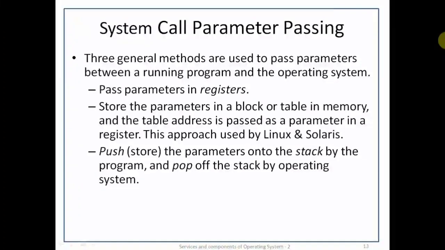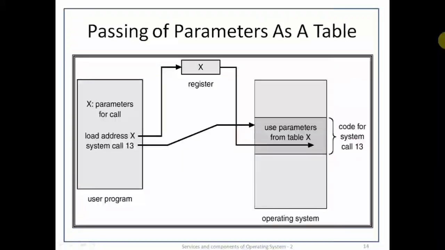This approach is used in Linux or Solaris. Also, we can use a stack to pass the parameters. The push operation is used to store the parameters onto the stack by the program, and the pop-off operation is used to take the parameters out of the stack.